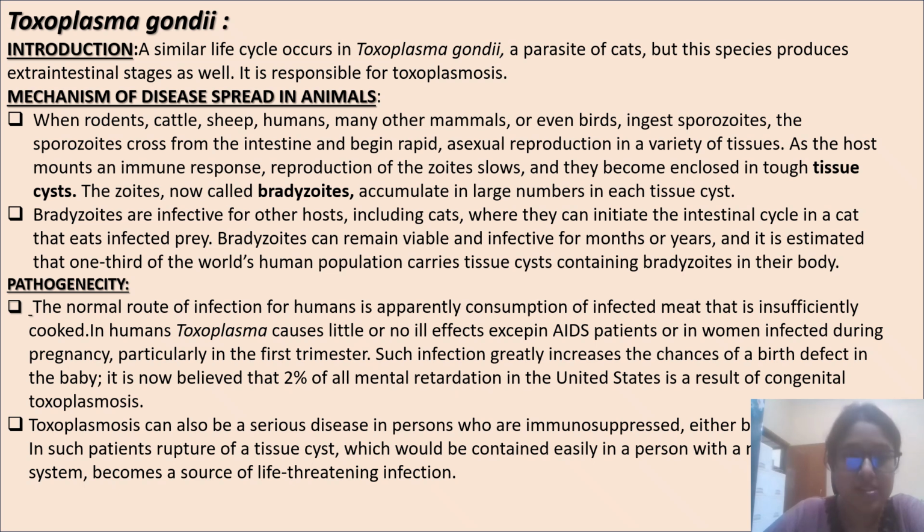When rodents, cattle, sheep, humans, many other animals or even birds ingest sporozoites, the sporozoites cross from the intestine and begin rapid asexual reproduction in a variety of tissues. As the host mounts an immune response, reproduction of the zooids slows, and they become enclosed in tough tissue cysts. The zooids, now called bradyzoids, accumulate in large numbers in each tissue cyst.